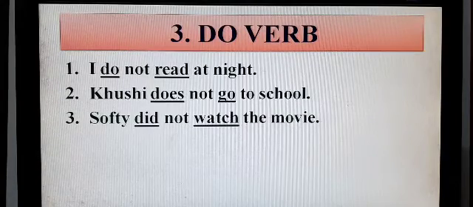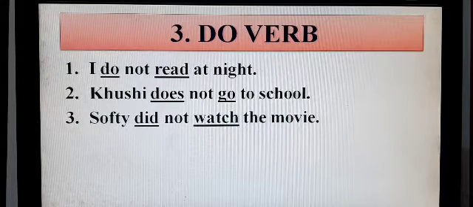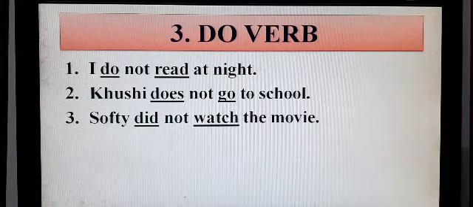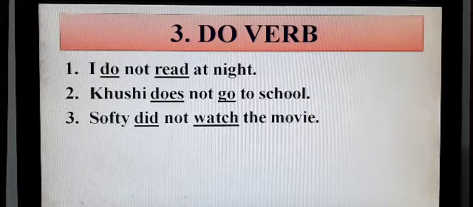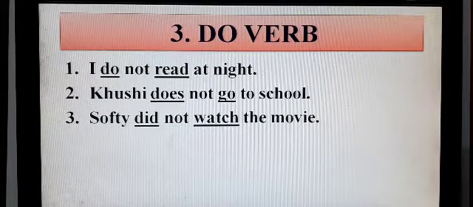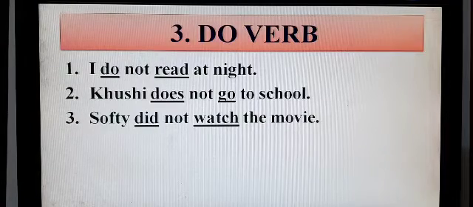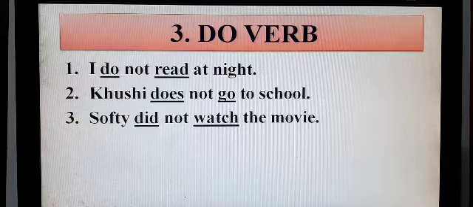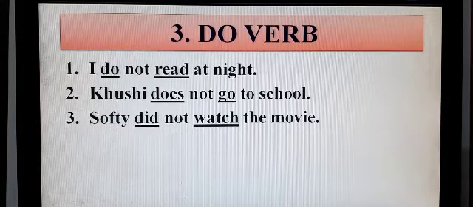There is one more kind of auxiliary verb that is known as do verb. And you have to be careful again because do verb also acts as main verb. But in these 3 sentences, do verbs are acting as auxiliary verb. Let's see these examples. I do not read at night. Here read is the main verb and do is acting as auxiliary verb.